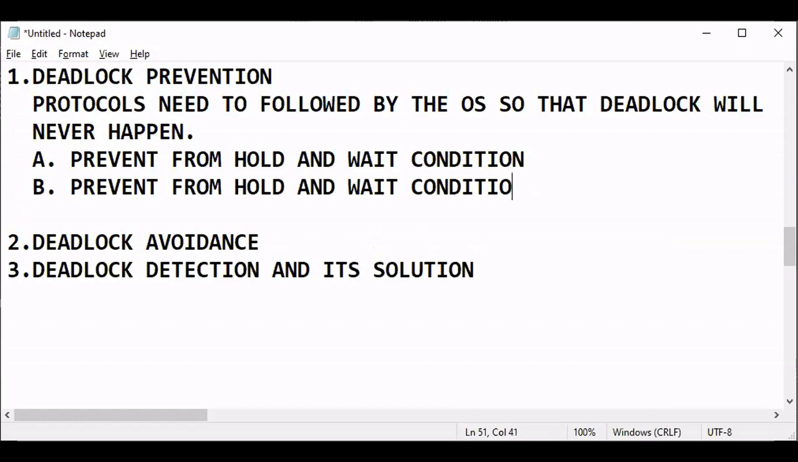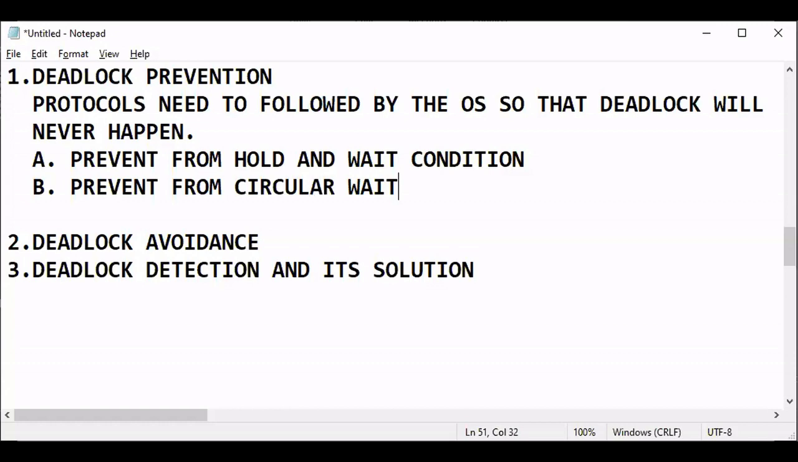Okay, prevent from circular wait. How to do this? Any guess? We need to arrange, or give every process a number. Let them be p1, p2, p3, p4, p5, like that. And what is the rule to prevent circular wait?